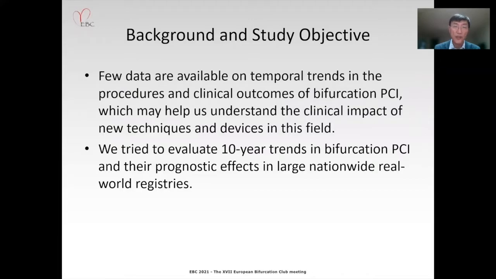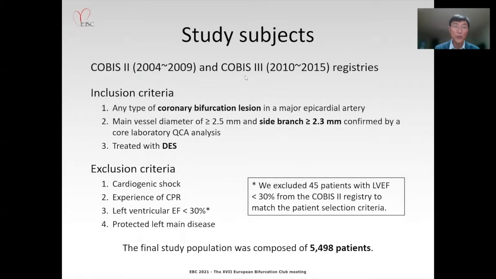Few data are available on temporal trends in the procedure and clinical outcomes of bifurcation PCI, which may help us understand the clinical impact of new techniques and devices in this field. We tried to evaluate the 10-year trends of bifurcation PCI and their prognostic effects in large nationwide real-world registries, which are COBIS II and COBIS III, covering the period of 2004 to 2015.